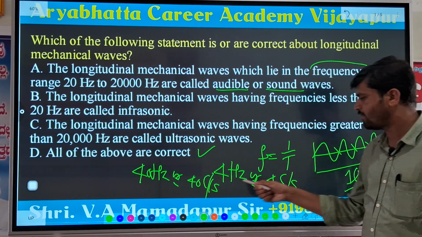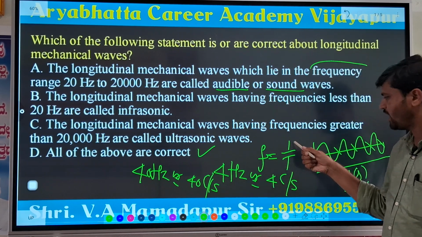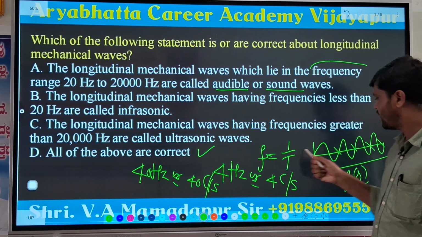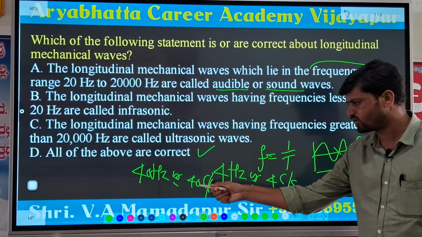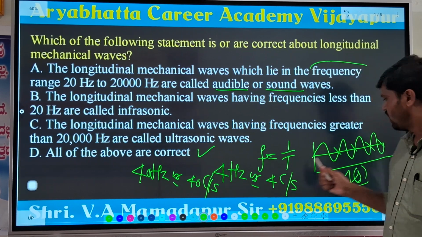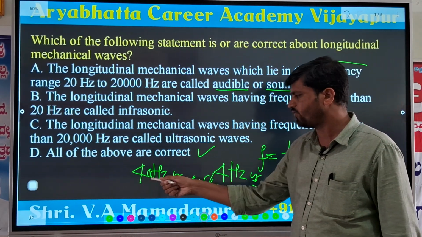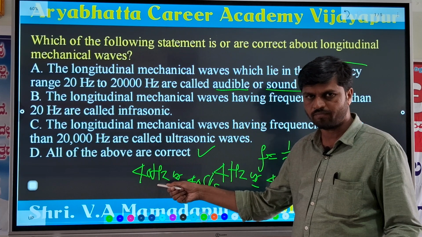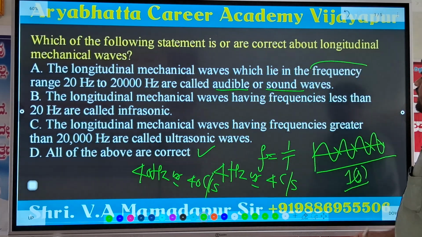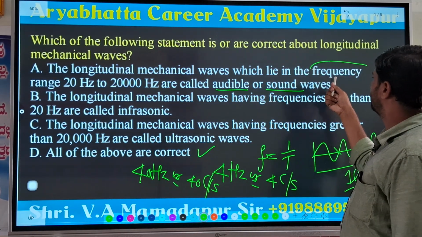T is the time, measured in seconds. So 1 indicates a cycle. So how many cycles? 4 cycles. That's why 4 cycles per second. See here, how many cycles? If 40 cycles are formed per second, it is 40 Hz. Are you getting my point? Okay, and you now know well about frequency.